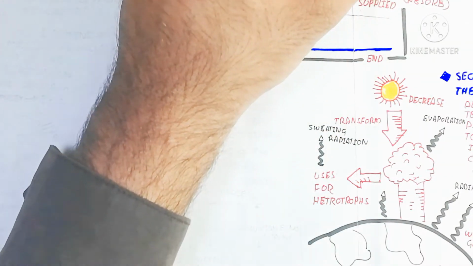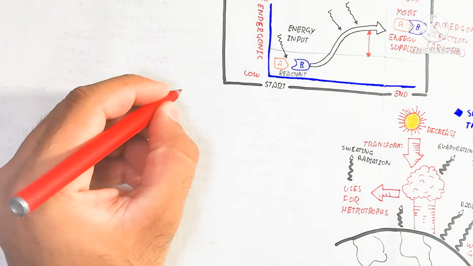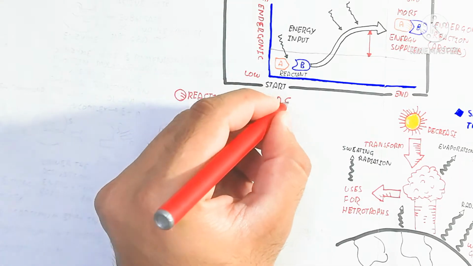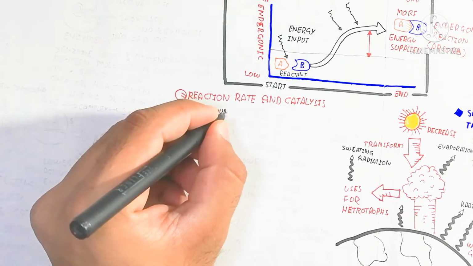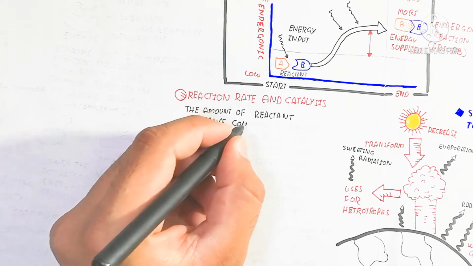Next, we will discuss reaction rate and catalysis. So what is the meaning of reaction rate? Reaction rate means two substances will react to each other.